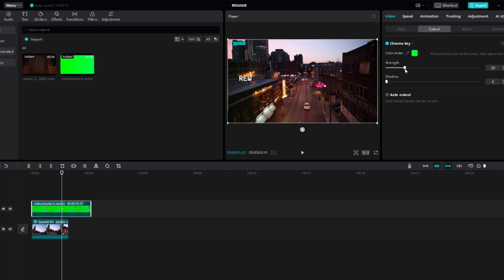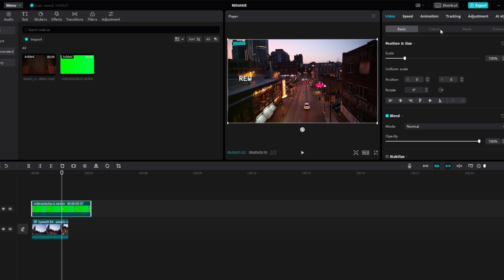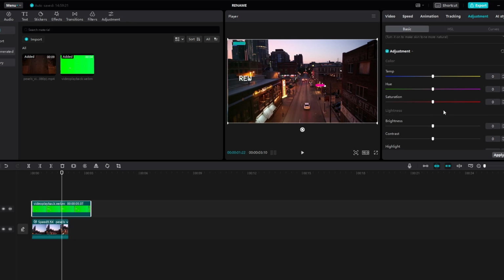Select the original footage, go to adjustment and find saturation. Decrease saturation, working to your desired level to make it black and white.